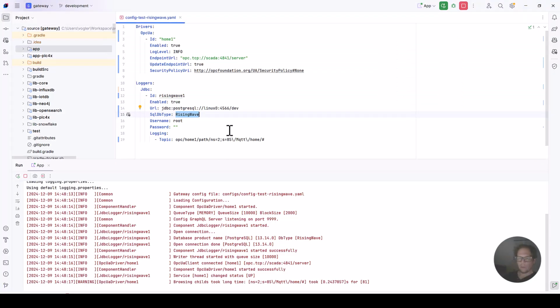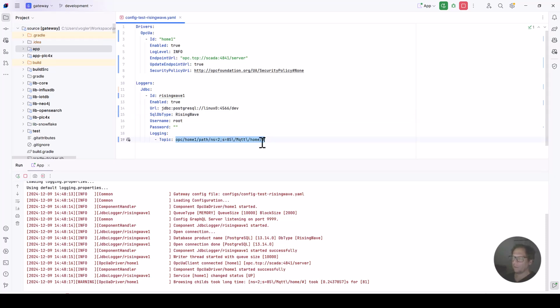So RisingWave has a PostgreSQL, so it implements the wire protocol of PostgreSQL. That means you can connect via a SQL client, in my case with JDBC and the PostgreSQL driver, and then the automation gateway is able to capture OPC UA values and write them to a table in RisingWave.